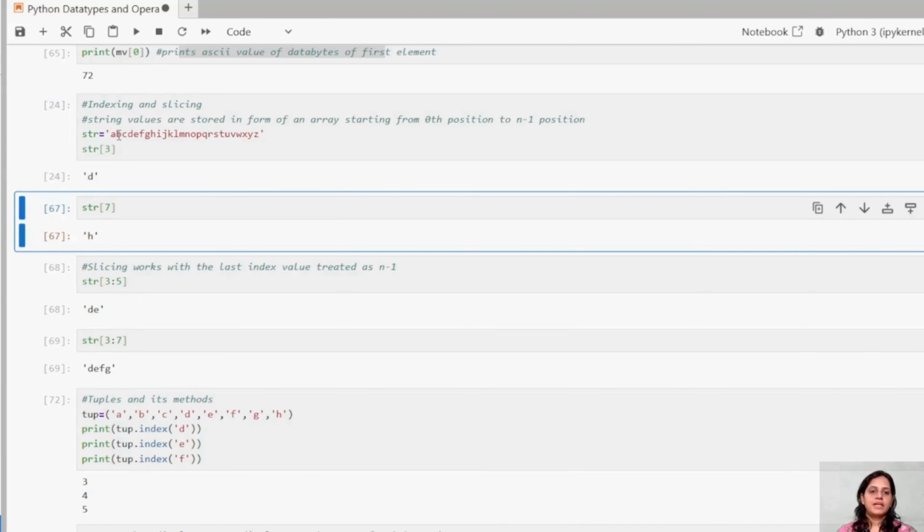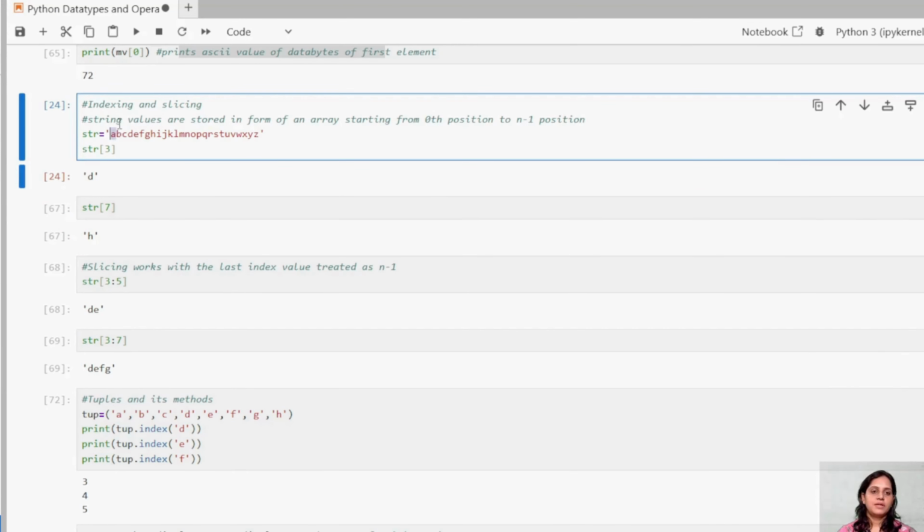See, this is my 0th element. This is my first element. This is my second. This is my third. And this is my fourth. So which item do I have to show here, guys? I have to show third.